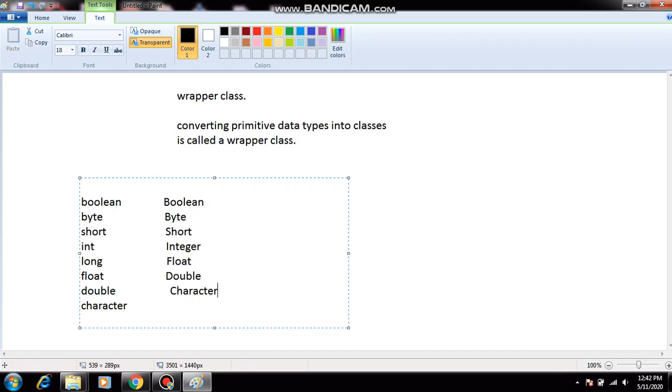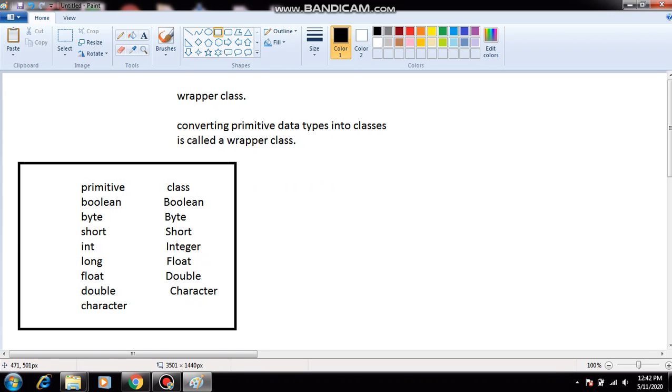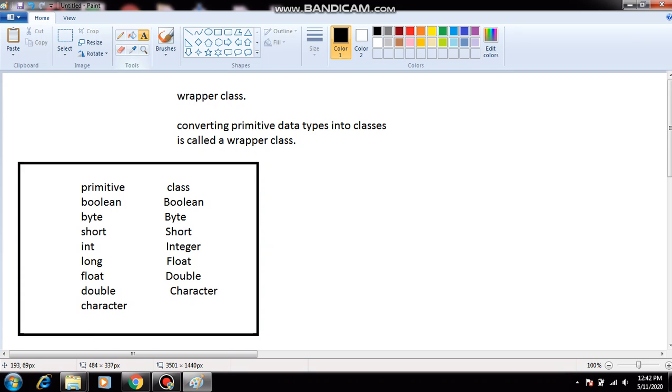Why are we using the wrapper class? Within a few minutes we are going to discuss. The conversion of primitive data types into classes is called a wrapper class.